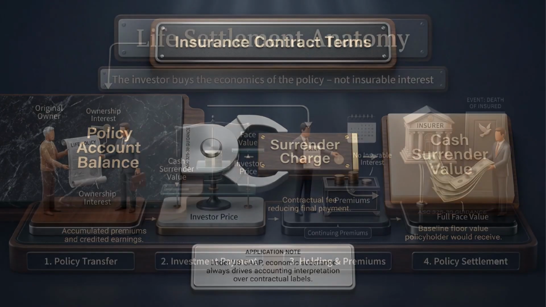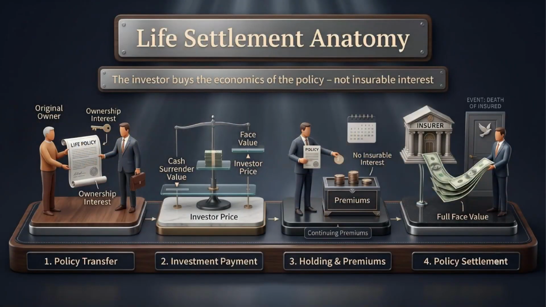A life settlement contract is a special kind of transaction. The original policy owner transfers the interest in a life insurance policy to an investor. The investor pays more than the current cash surrender value but less than the face value of the policy. Then the investor keeps the policy active by paying future premiums and receives the face value when the insured dies. The investor generally does not have an insurable interest, so the accounting focus is not insurance protection for the investor. The focus is cost recovery, fair value, and gain timing.